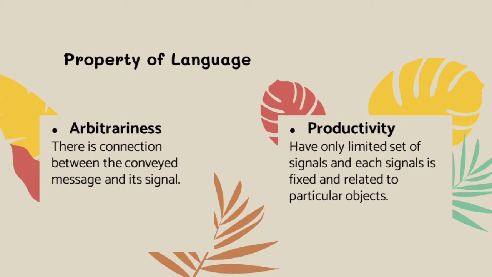Number 4, productivity. Animals have only a limited set of signals, and each signal is fixed and related to particular objects. For example, the dog. Their tail that is held low or between the legs signals a lack of confidence, nervousness, or fear. A tail that is held high but wagged more slowly means the dog is assessing a situation. Unlike us, humans can create new words and utterances that were never said before. For example, hey, watch out, there is a snake.